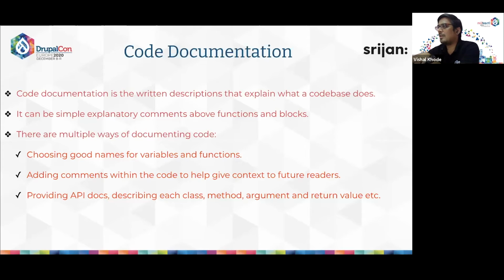And if our project involves creating an API, then we should also provide API documentation that describes each class, method, argument, and return value, so that any other team using the API can follow this documentation and have the complete details on how to use the APIs.